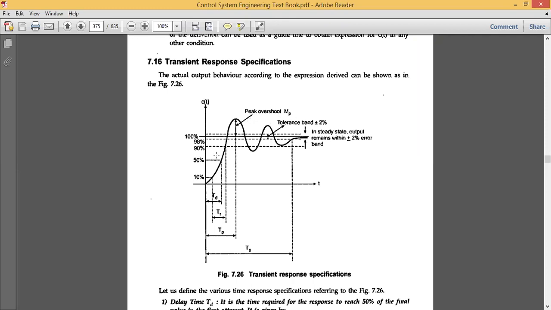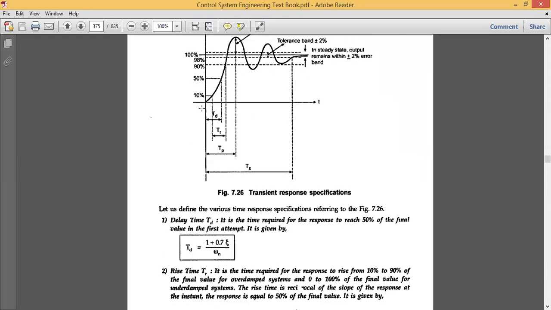Once the signal is between 98 and 100%, we can say there is a tolerance band. We have seen this tolerance concept in the resistor, right? The value of a resistor, like 2 kilo ohm, plus or minus 1%, 2% or 5% tolerance band. We have seen this in the color coding mechanism. Based on that, the output behavior of the system can be studied.